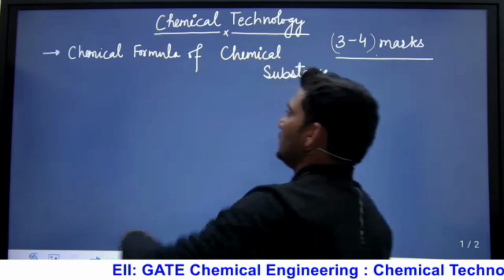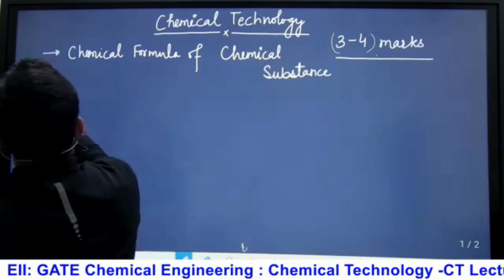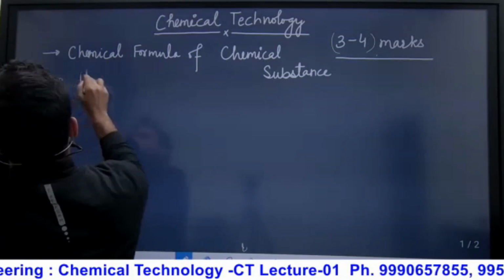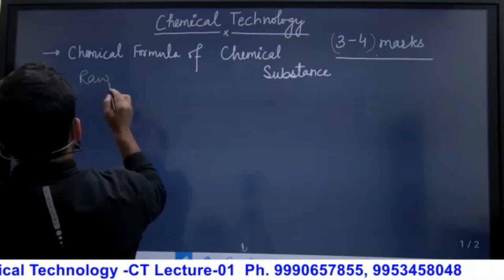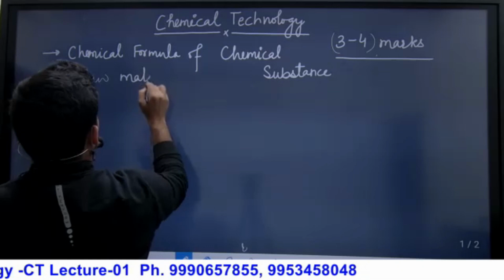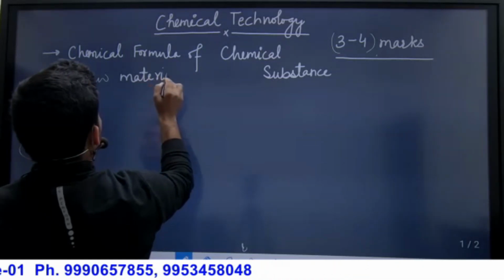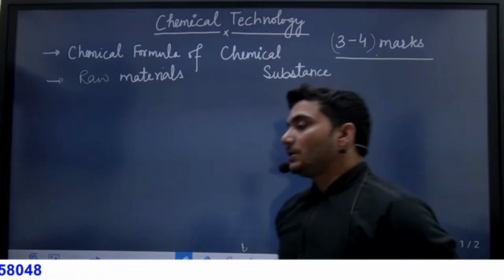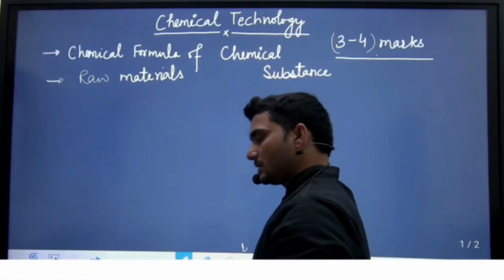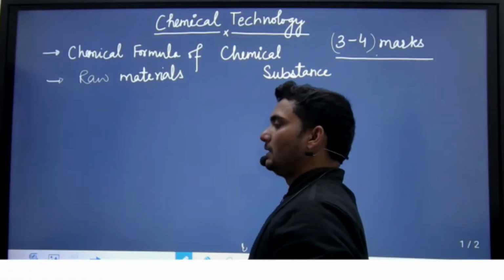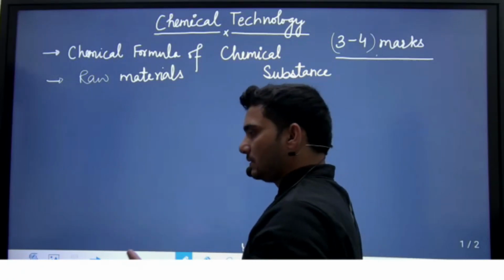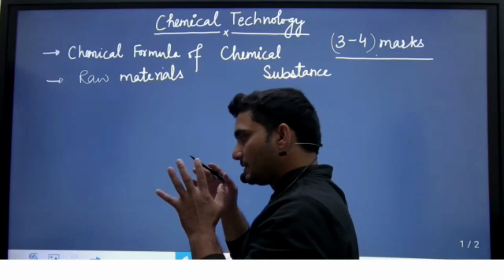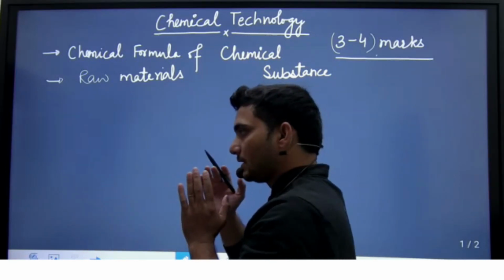Second thing is what the raw materials are for producing any particular chemical. So we will understand what raw materials are needed to produce any chemical substance, and their phases. If the raw material is in the gas phase, we will send it in compressed form, in the gas phase.